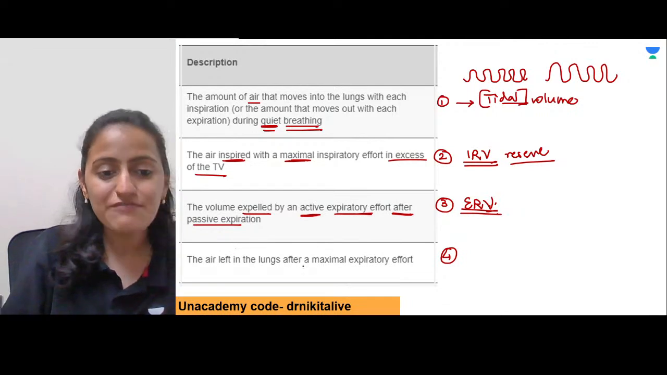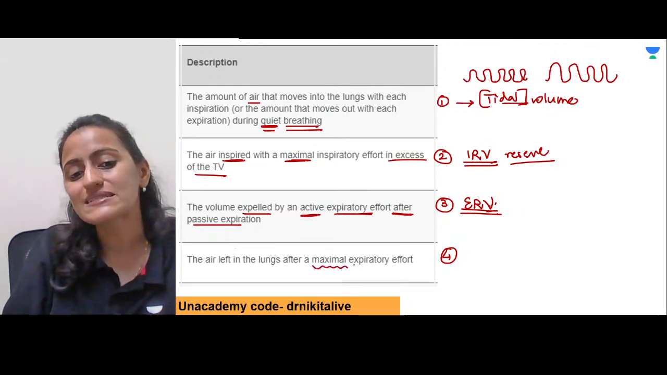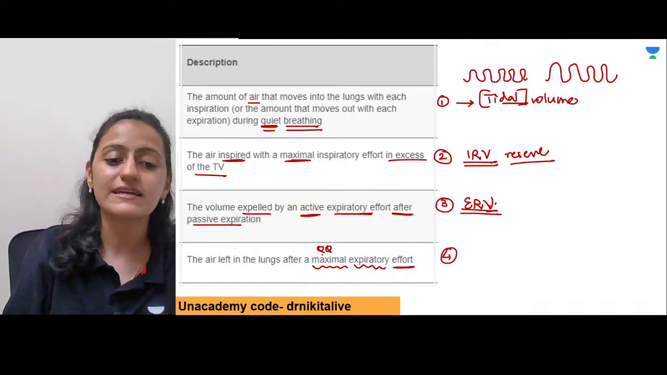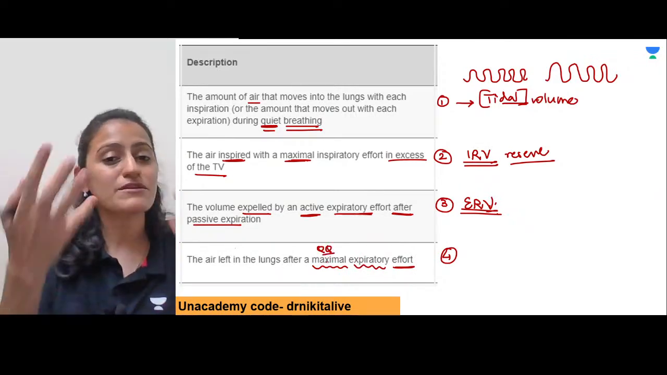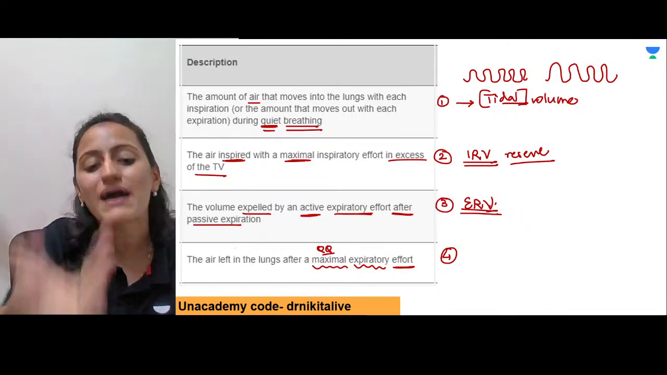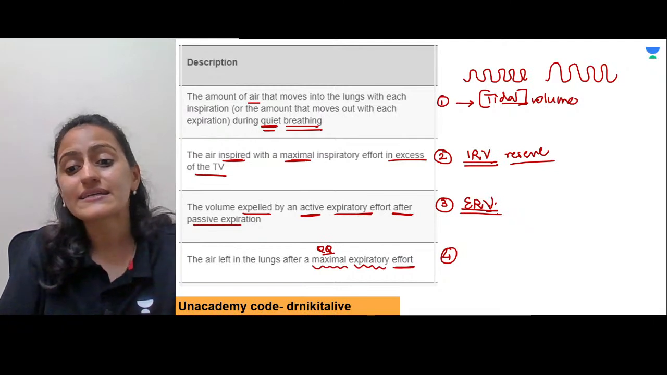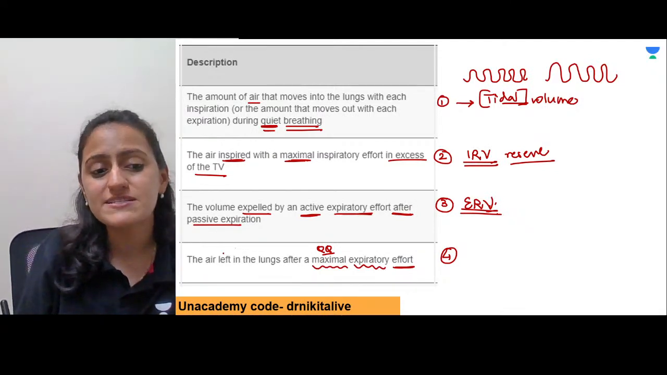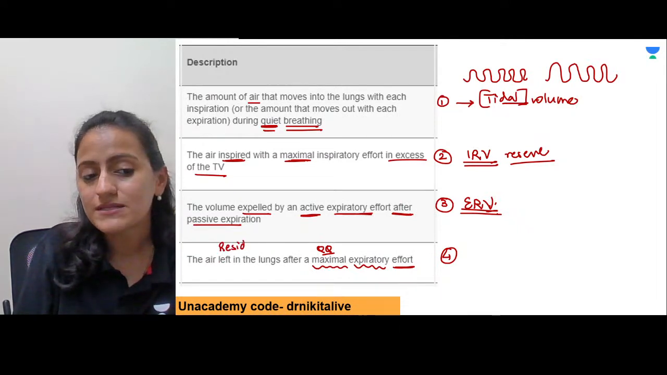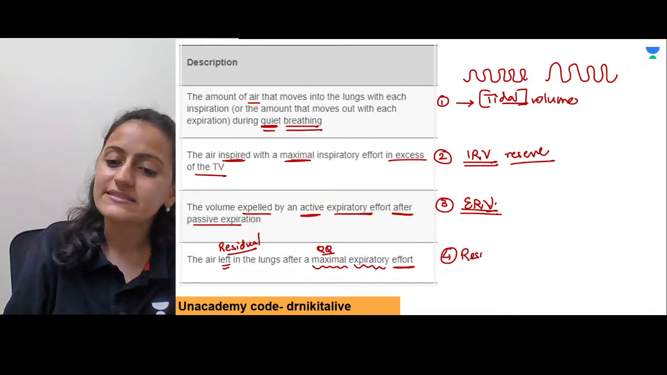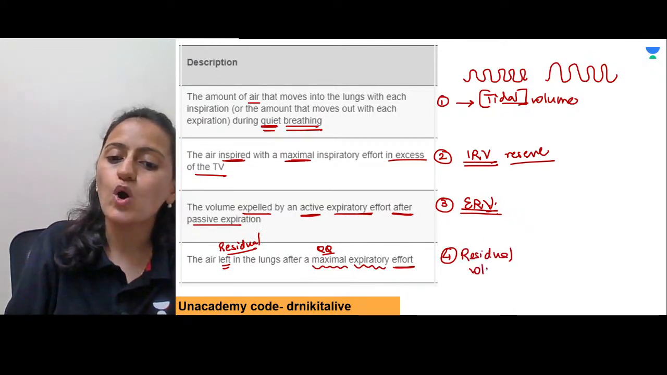And the air left in the lungs after a maximal expiratory effort. Okay, look at the point very, very clearly. Maximum effort I've put in. Now what is left in the lungs after the maximum effort? That is, what is left after the maximum? Left is basically residual. Residual basically is left, right? So that is the residual volume.